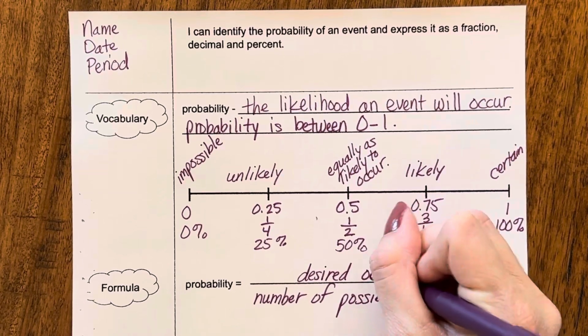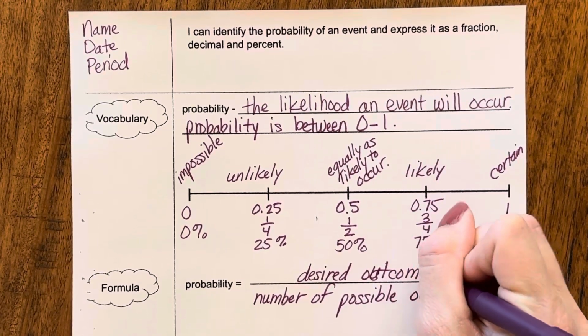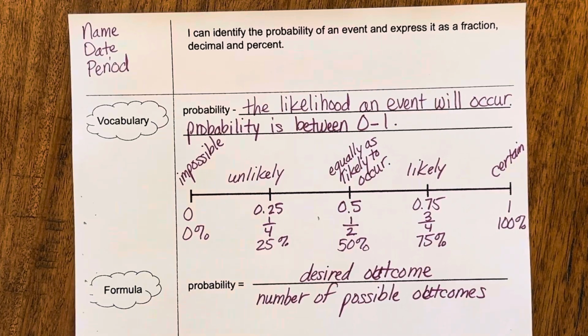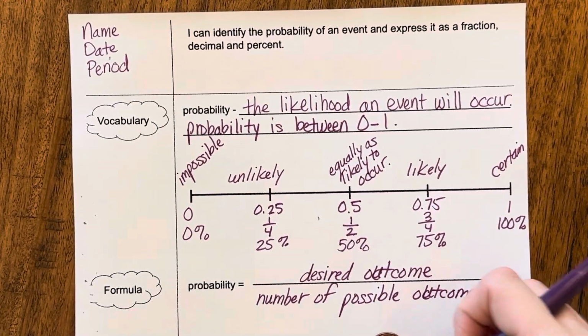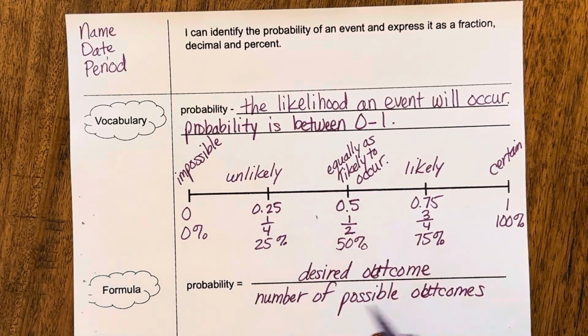I keep trying to put a C there, I'm not sure why. So if we were looking at a penny, for example, we want to know the probability of it landing on heads.